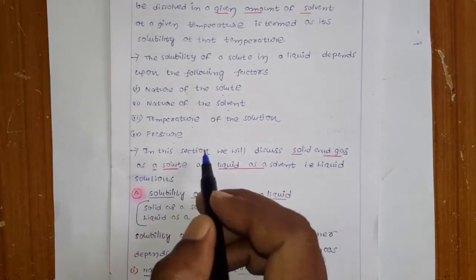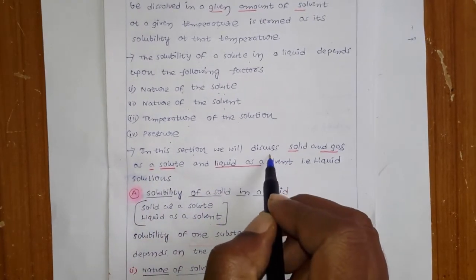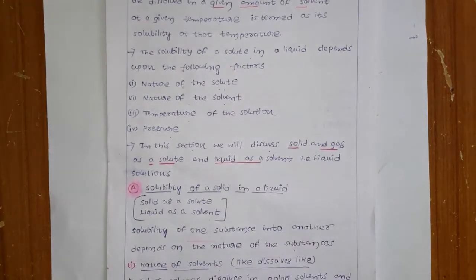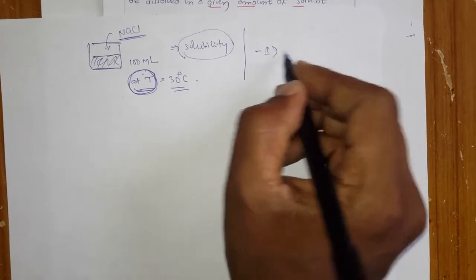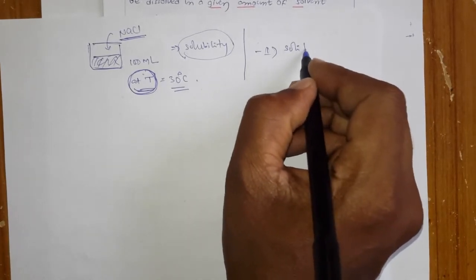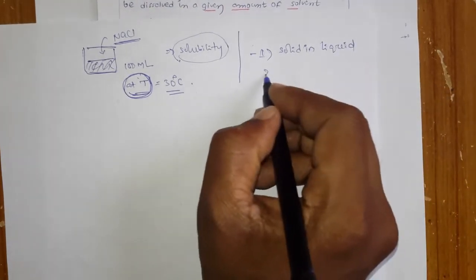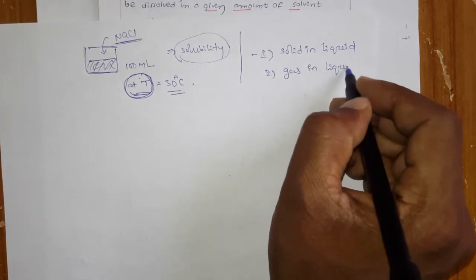Now in this chapter, we are going to discuss the solubility of two kinds of solution. One is solid in liquid, and the second one is gas in liquid.